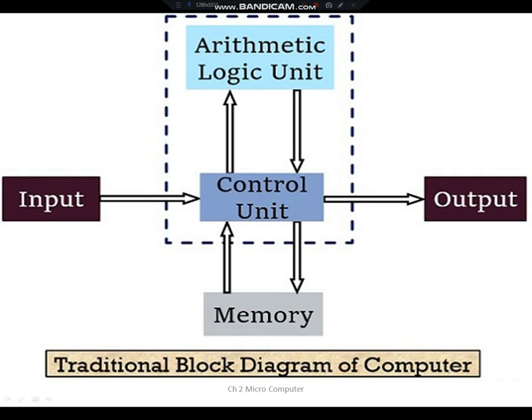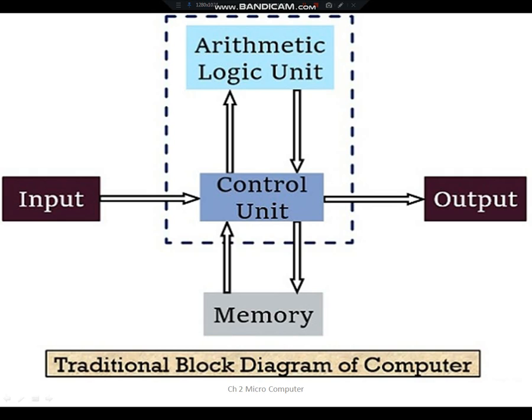Now, if the data requires some calculation to be performed on it, the control unit is going to send it to the arithmetic logic unit. The arithmetic logic unit is going to do the required calculations on it, and the processed data will then be sent back to the control unit.